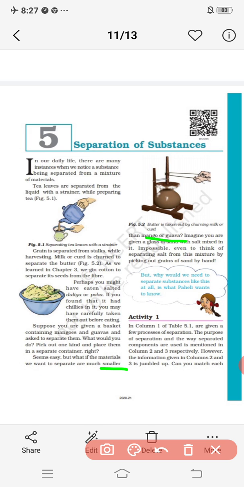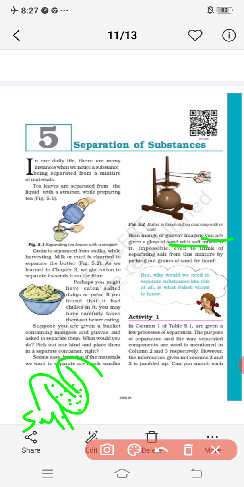At that time what can we do? Imagine you are given a glass of sand with salt mixed in it. Is it possible, or does it seem easy, to separate the salt and sand from each other?